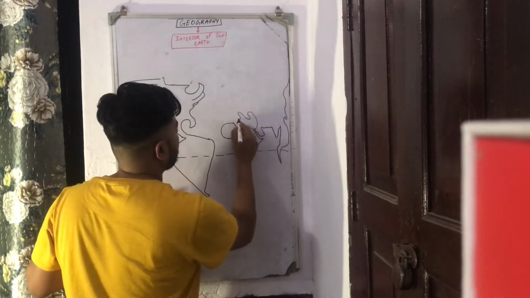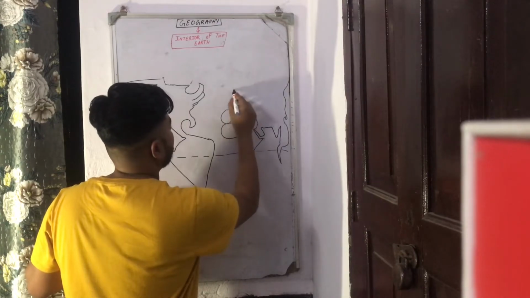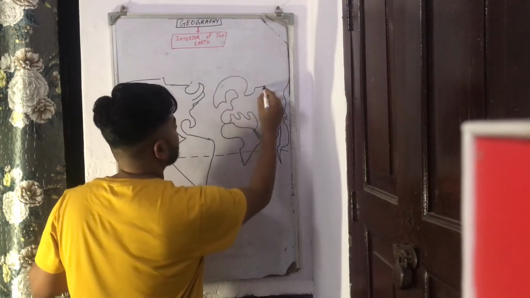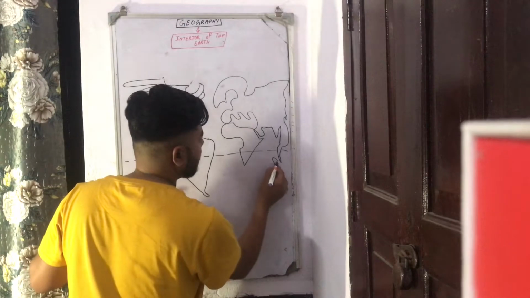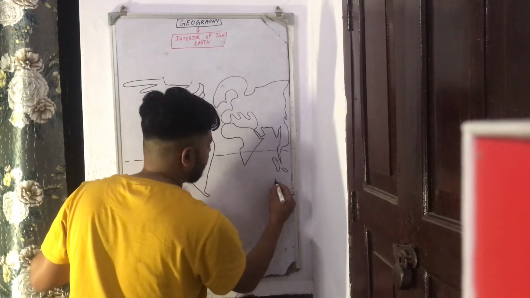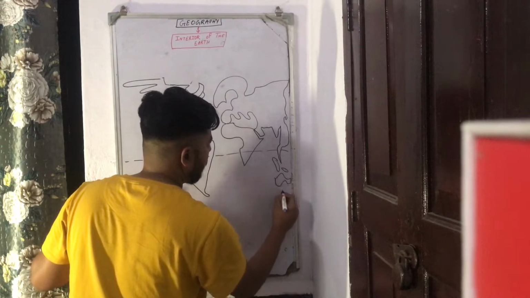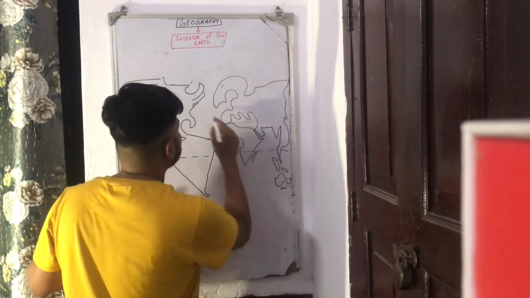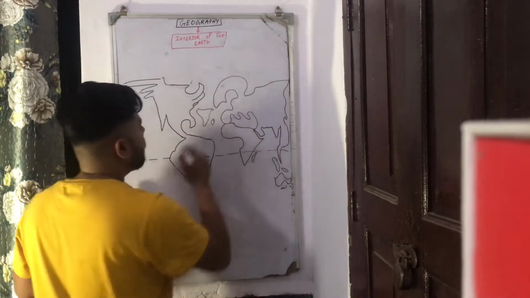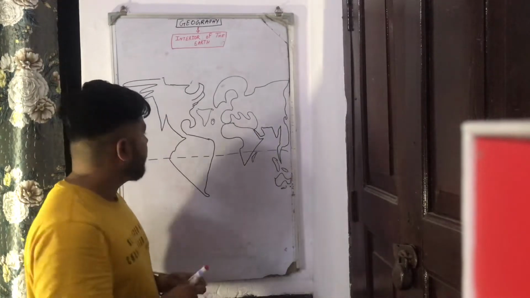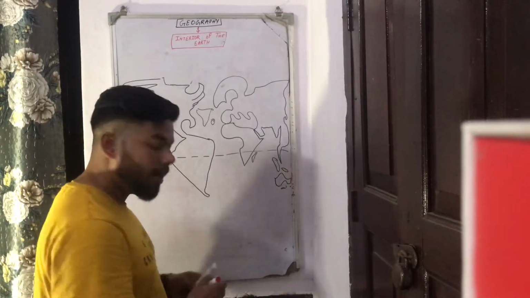So this is a graphical, or you can say a 2D representation of how the earth and the land mass are distributed across the globe. Okay, so quickly seeing that how many continents are there.